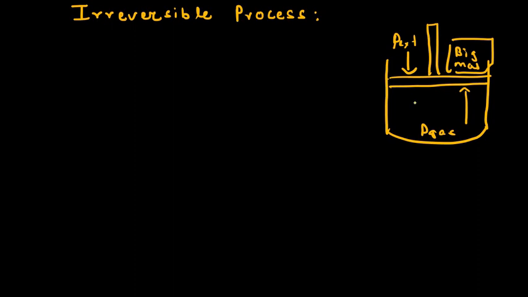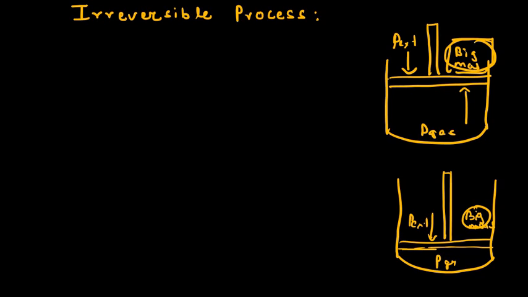The piston will suddenly move down. The mass is so great that the piston moves down suddenly, and the gas undergoes compression because we have put a big mass here.